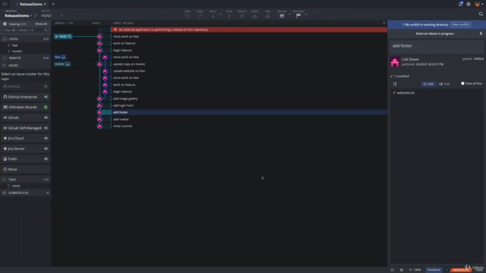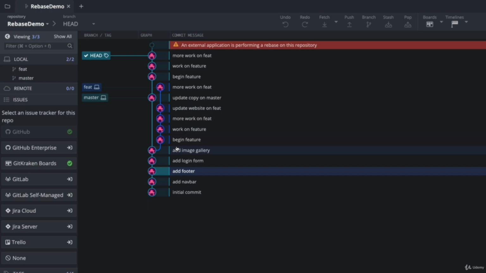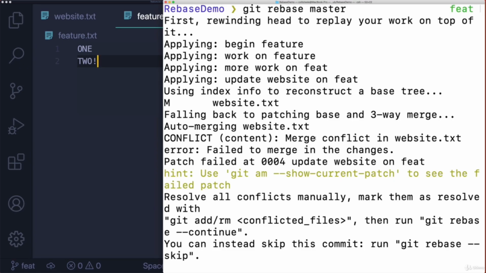And if we look at our history, look at that. It is a partial rebase. I'll zoom in. We have the feature branch, which is here, and it started to recreate our commits. So we have begin feature, but we also have begin feature. We have work on feature, work on feature. We have more work on feature, more work on feature. So the rebase is not done.